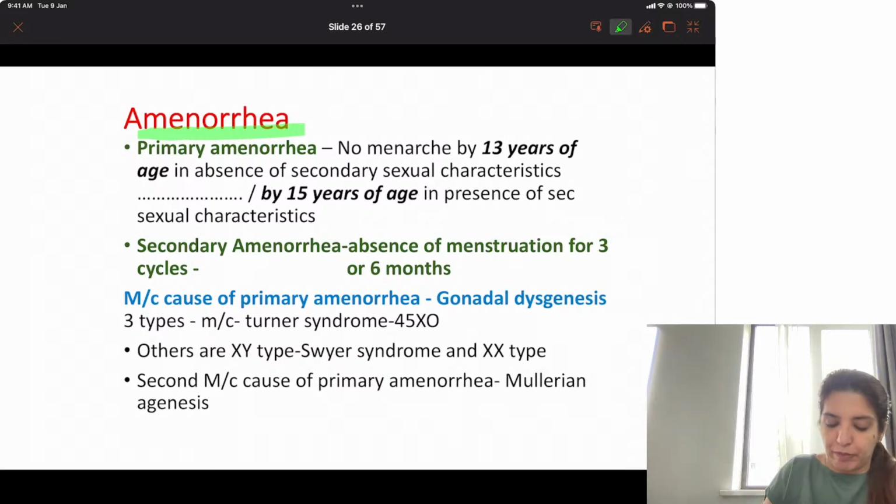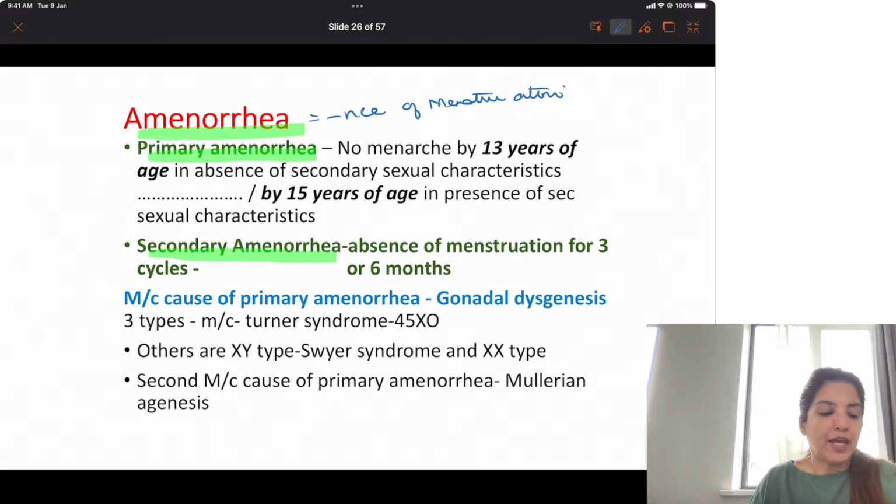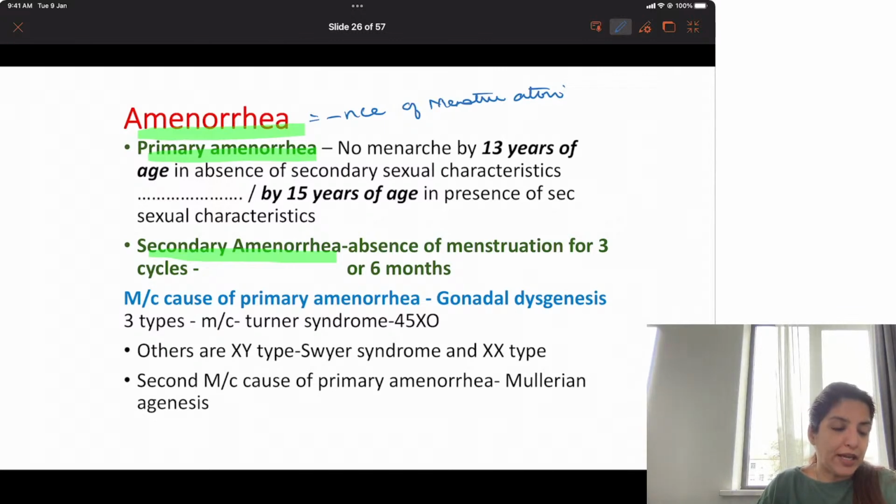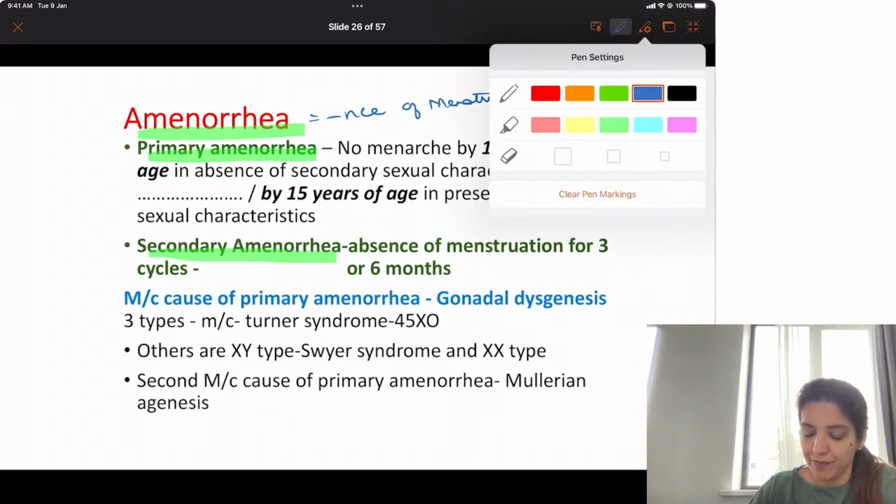Now coming to amenorrhea. Amenorrhea could be primary or it could be secondary. Amenorrhea simply means absence of menstruation. Now there could be primary amenorrhea and secondary. Om Prakash, let me come to androgen insensitivity syndrome and you will understand everything. Don't worry. Right? Just let me come to it. So, amenorrhea can be primary or it could be secondary.